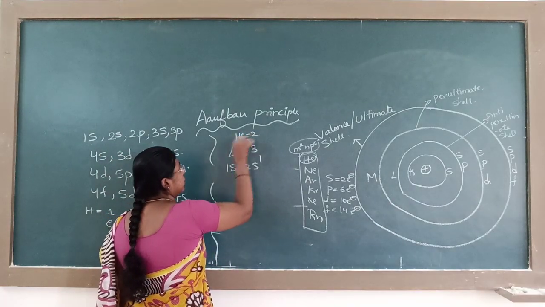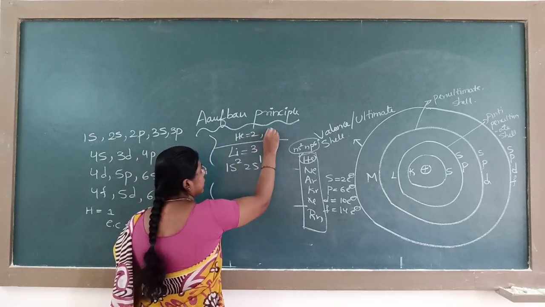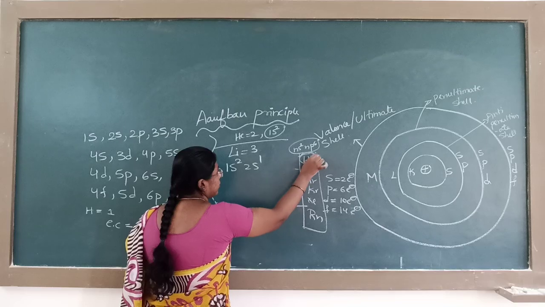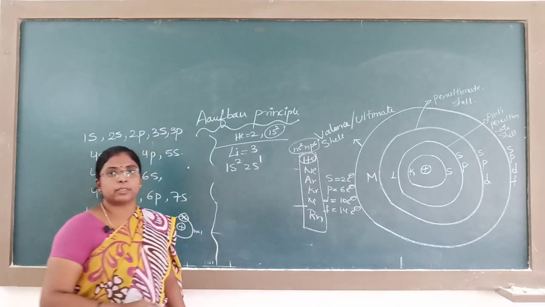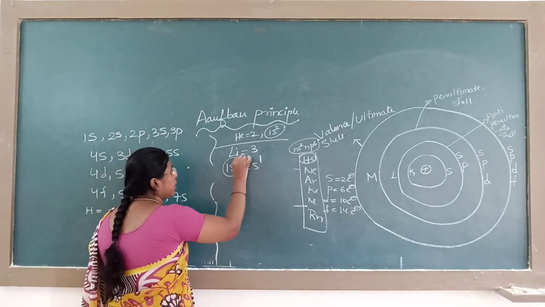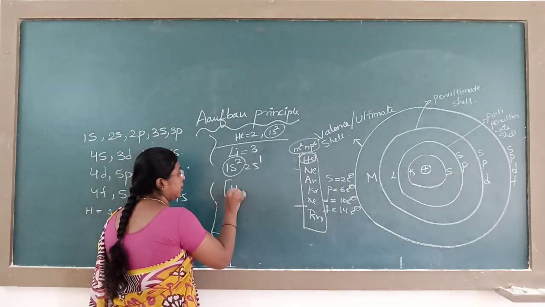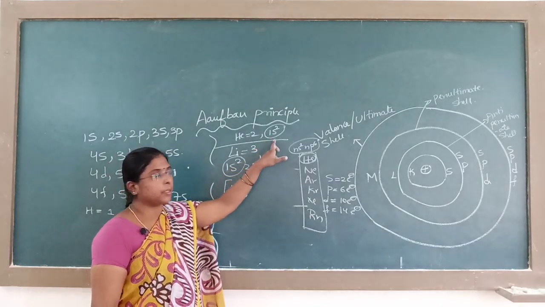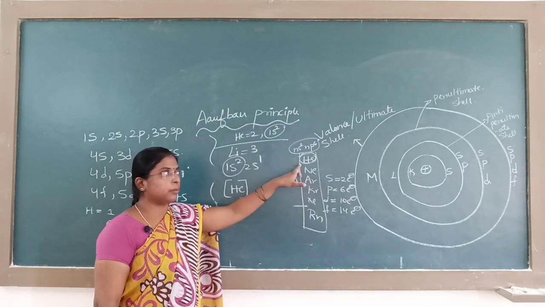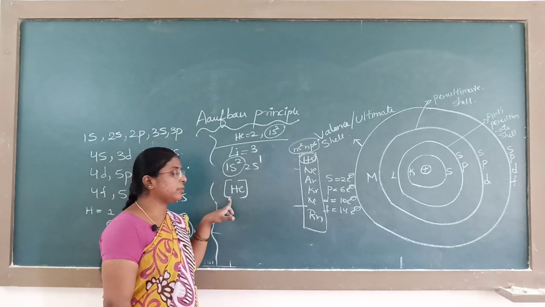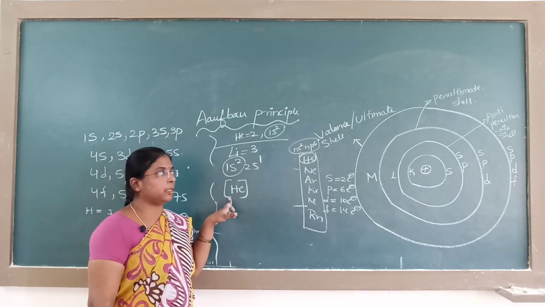Helium is 2, with electronic configuration 1s2. Instead of 1s2, I can write helium. It is understood that 1s2 means helium, atomic number 2. For the third element and onward, 3, 4, 5, we can write with respect to the noble gas helium.